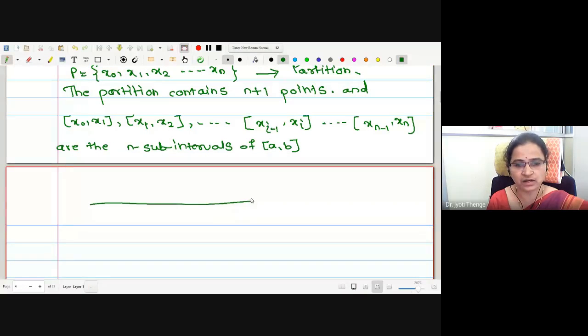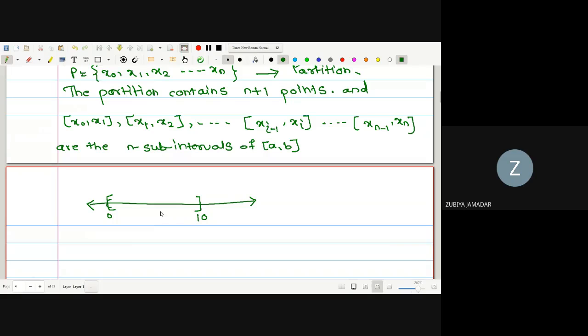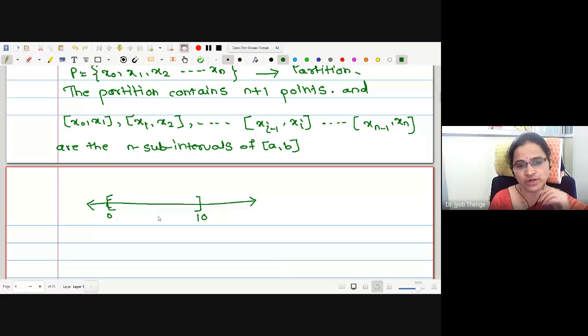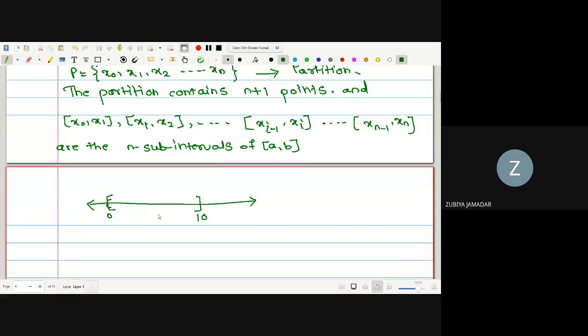Suppose we are given with interval 0 to 10, say. How can we make the partitions of this interval? How many ways are there to make the partitions? 10. 10 ways you are saying, or 10 points you are saying? 10 points, madam.